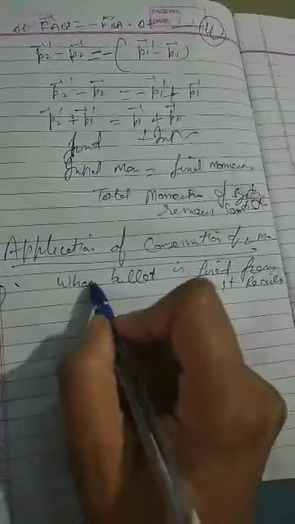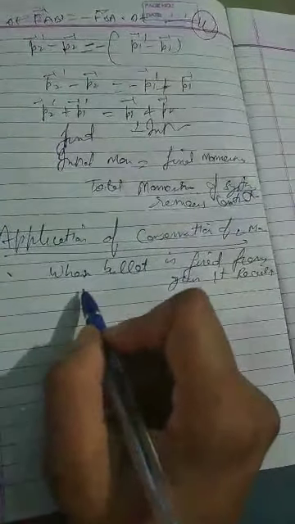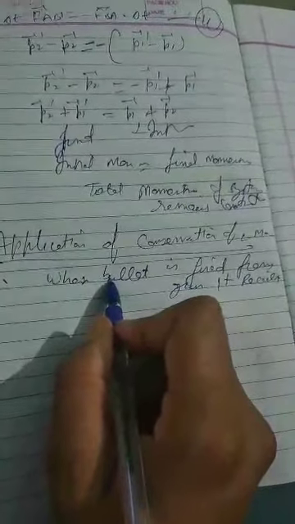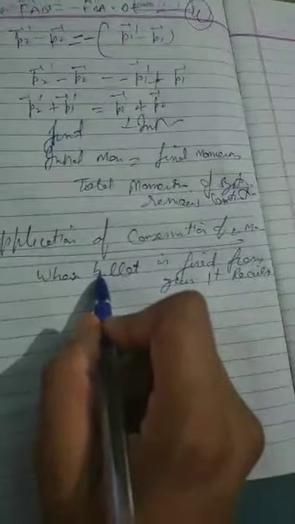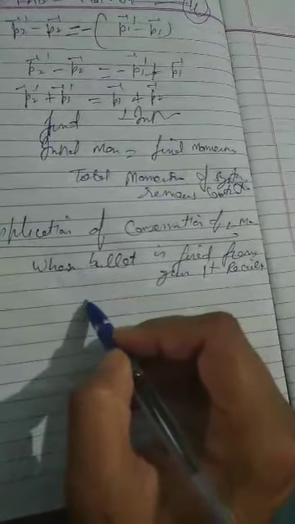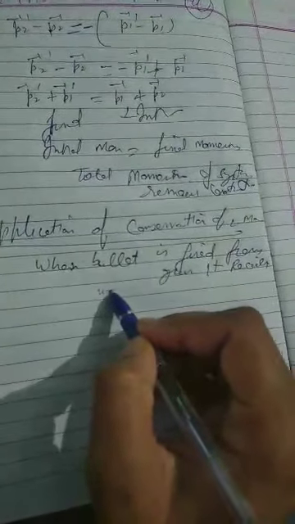Clear? Let us consider this in detail. Initially the bullet and the gun are at rest, they don't have any initial velocity. When firing was not there, the bullet and gun are at rest, means u is equal to 0, or we can say that momentum is equal to 0.